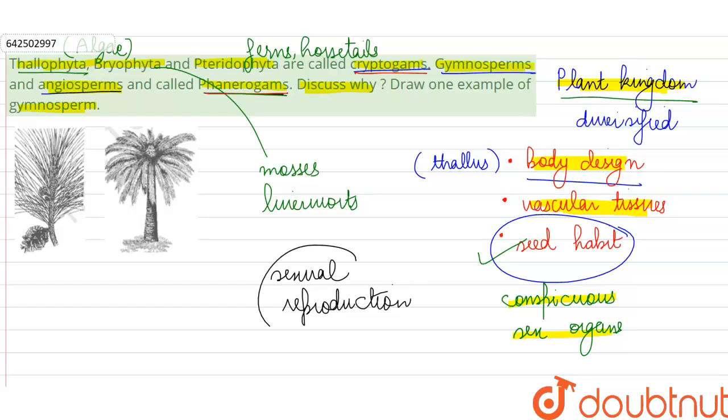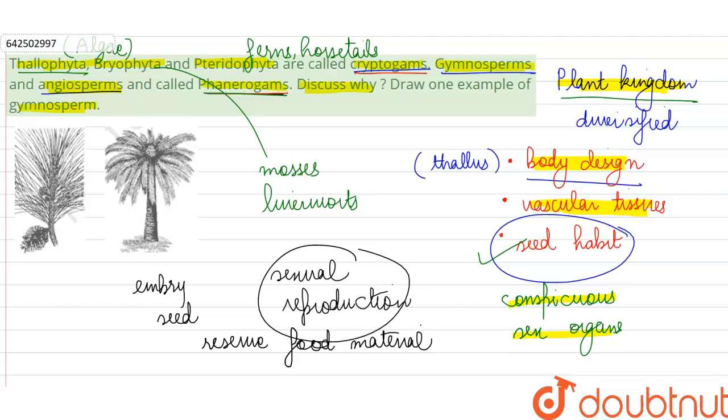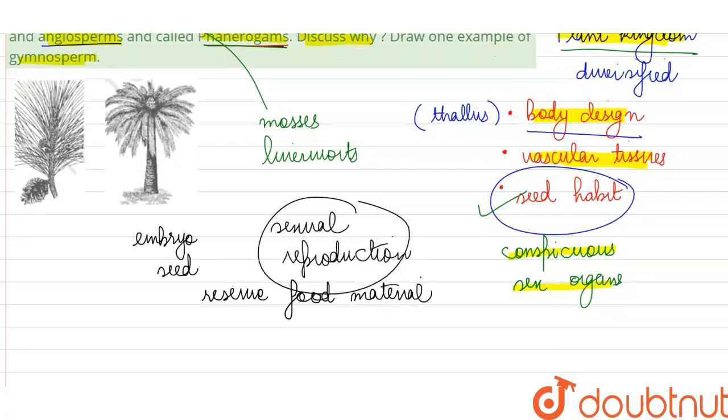In these plants, after sexual reproduction, a structure called seed is produced, which has some reserve food material stored inside it. And the main thing that we find inside the seed is the embryo, produced as a result of fusion between male and female gamete. So the embryo is enclosed inside seeds in the phanerogams, and in the case of the cryptogams, the embryo remains naked.